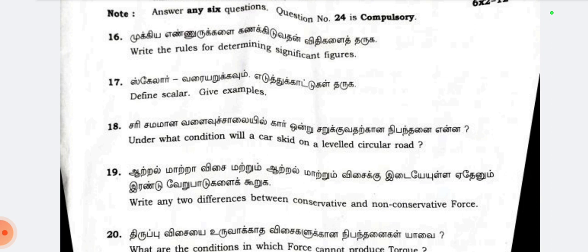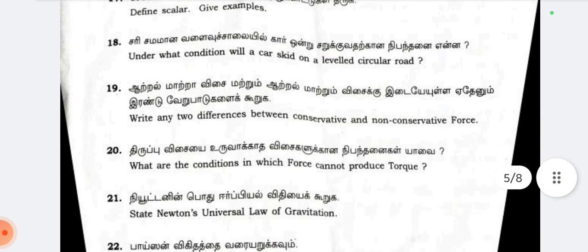16th question, write the rules for determining significant figures. 17, define scalar, give example. 18, under what condition will a car skid on a leveled circular road. 19, write any two differences between conservative and non-conservative force.